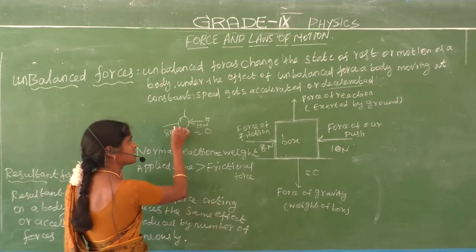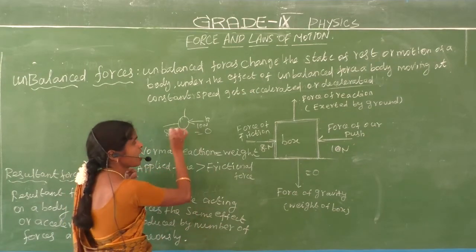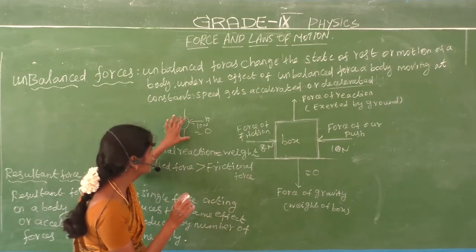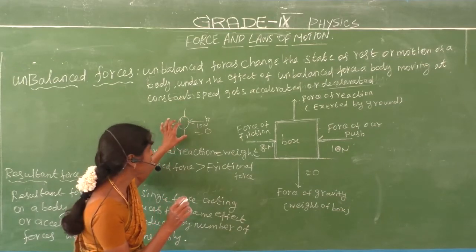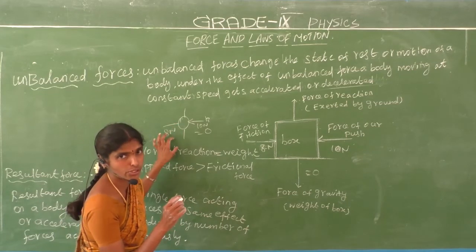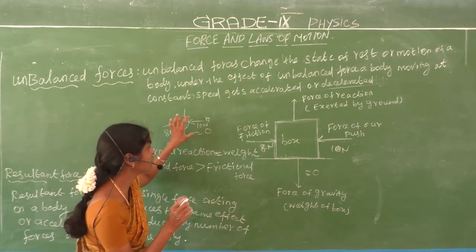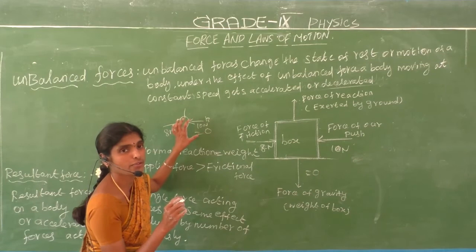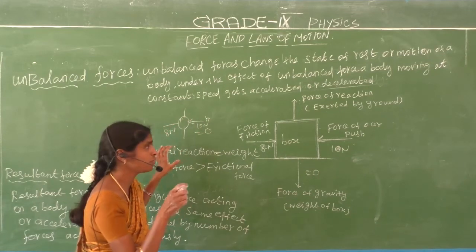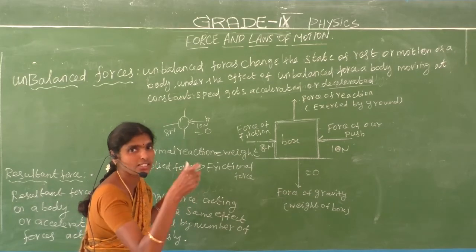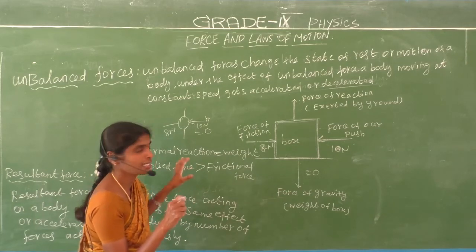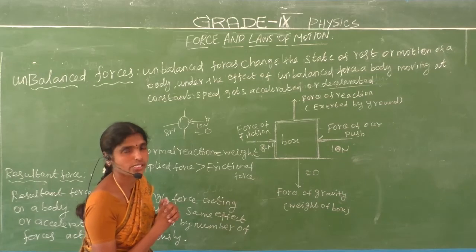So the ball is moving. This is called the unbalanced forces. Balanced forces are when the ball does not move. Now the ball contains the unbalanced forces. Why? Because we apply a force in excess to the body. Do you understand? That is the unbalanced forces.